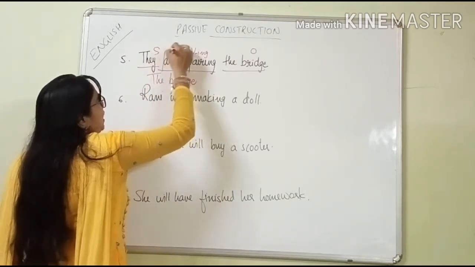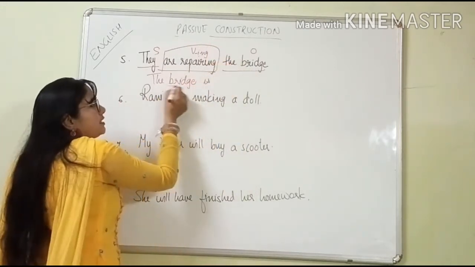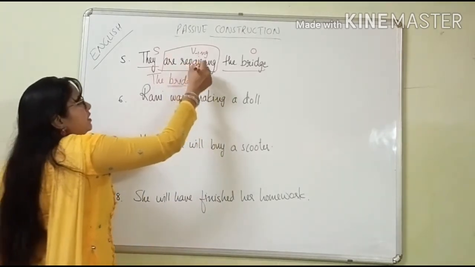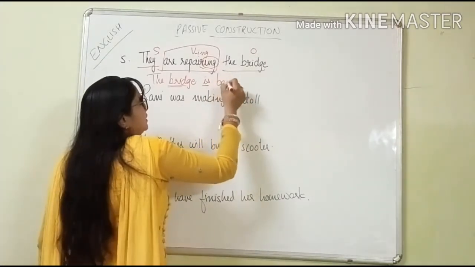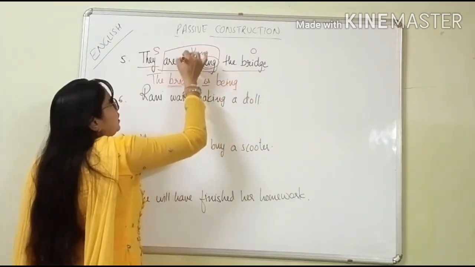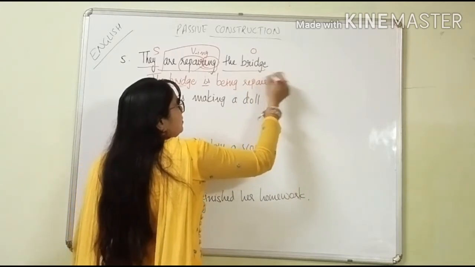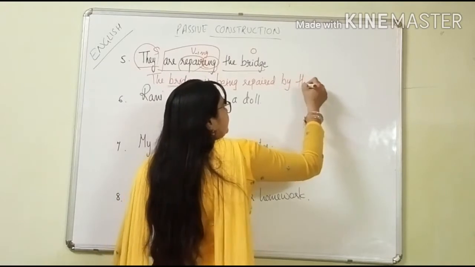Now instead of "are repairing", what will come here? "Is", because this is the singular form, so we'll keep "is" and not "are". "Is repairing". "Ing" is there, so what will come? Being. And third form of the verb, repaired, by... "They" is there, so we'll keep here "them".